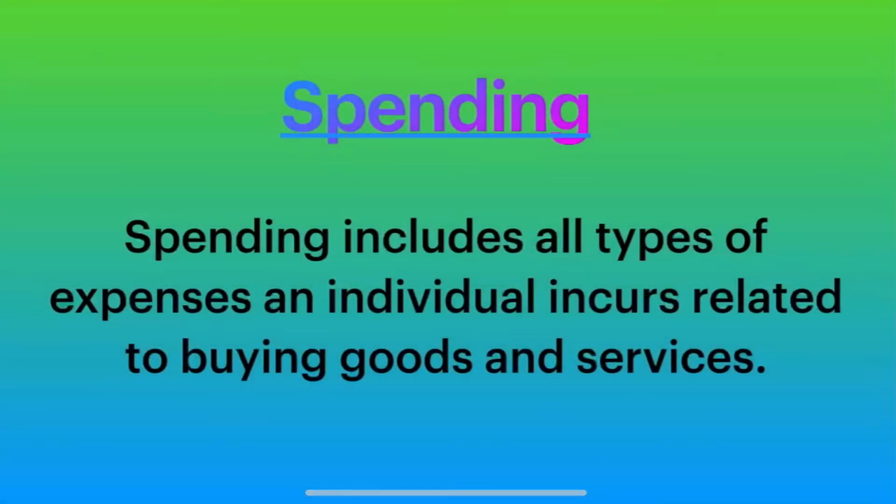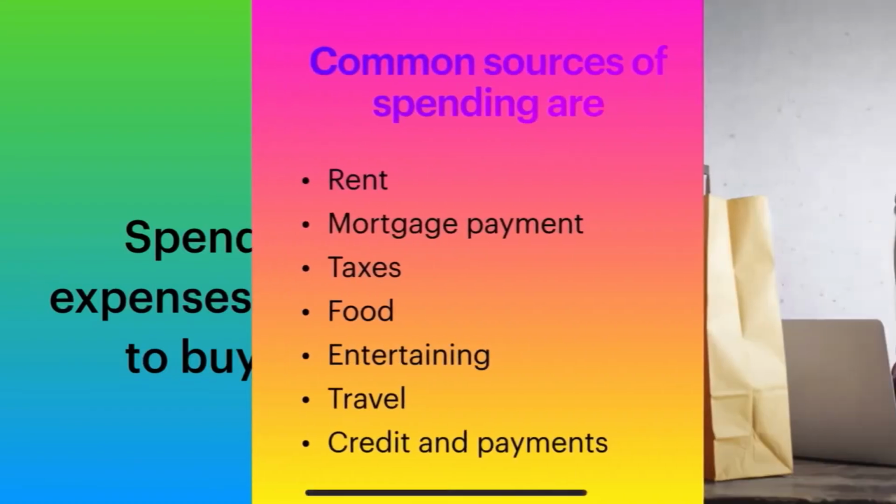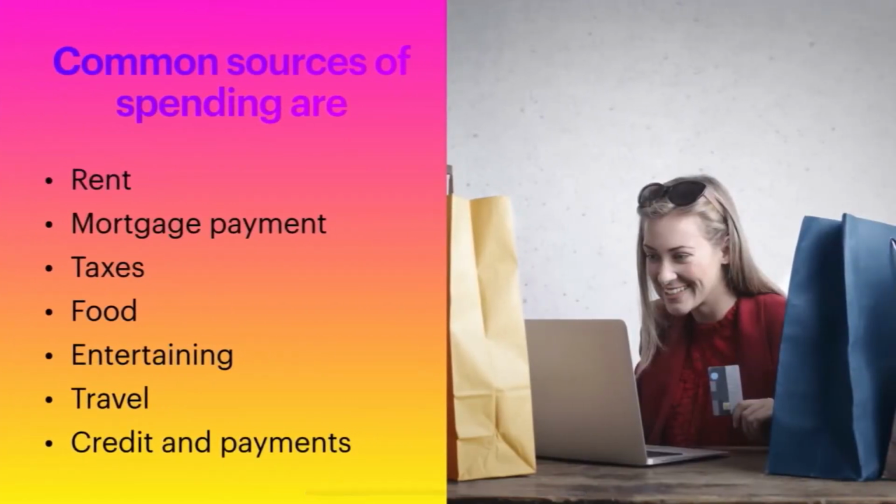Spending. Spending includes all types of expenses an individual incurs related to buying goods and services or anything that is consumable. All spending falls into two categories: cash and credit. The majority of most people's income is allocated to spending. Common sources of spending are rent, mortgage payments, taxes, food, entertainment, travel, credit card payments. The expenses listed above all reduce the amount of cash an individual has available for saving and investing.